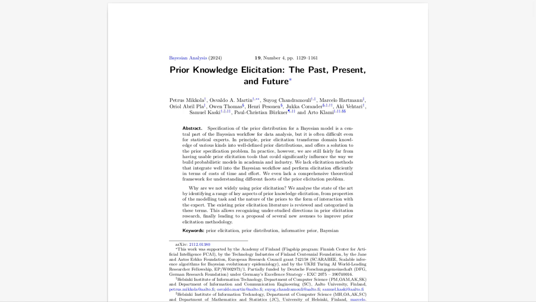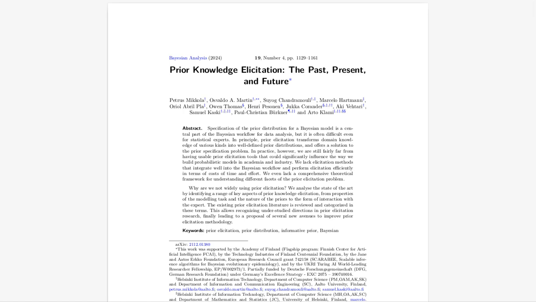Let's break those down. What does validity mean in this context? So validity is about whether the elicited prior accurately reflects the expert's true knowledge. And this can be tricky to assess because even experts might have trouble expressing their beliefs in precise probabilistic terms. Okay, what about reliability? So reliability asks, can we get consistent priors if we repeat the elicitation process? If we ask the same questions on different days, will we get similar answers? So consistency is important. Very important.